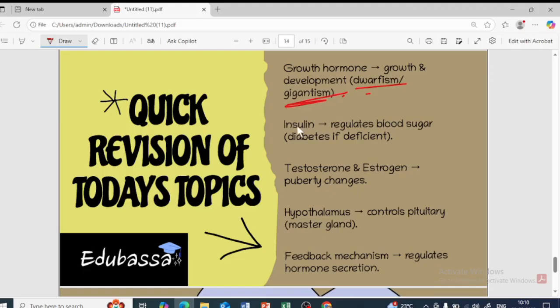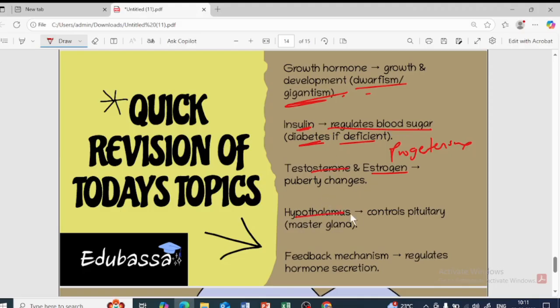The insulin is produced by the pancreas, which regulates the blood sugar level. If it is deficient, diabetes patients will need this insulin. That's why the insulin is produced by the pancreas in order to regulate the blood sugar level. And there is testosterone as well as estrogen and progesterone. Testosterone is a male hormone, estrogen is a female hormone. Testosterone helps for the development of the male features. Estrogen and progesterone help for the development of the female features, which includes the regulation of the menstrual cycle and secondary sexual characters of the female, and secondary sexual characters of the male here.